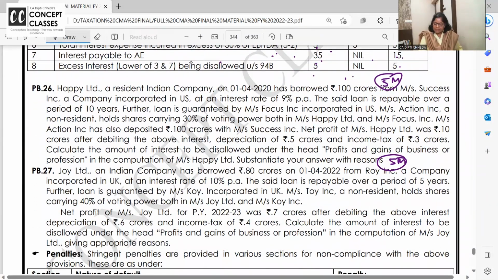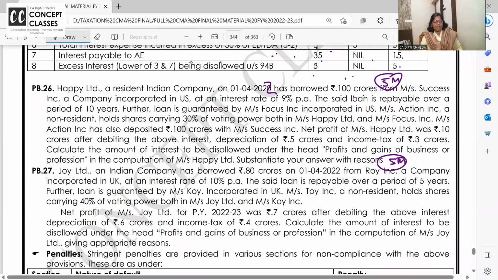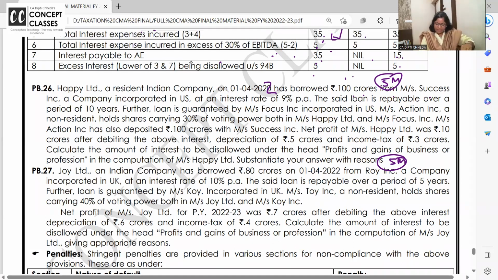Happy Limited, a resident, has borrowed 100 crores from Success, a company incorporated in USA, at a rate of interest of 9%.